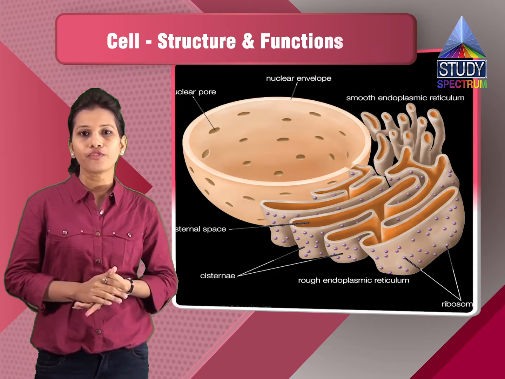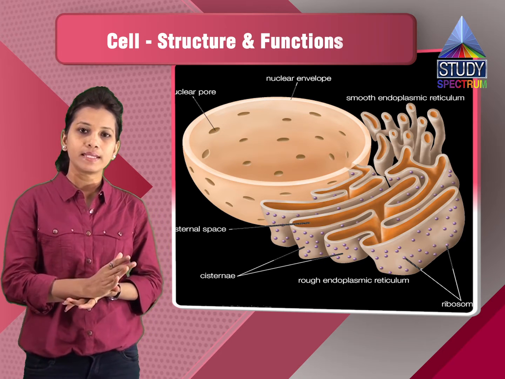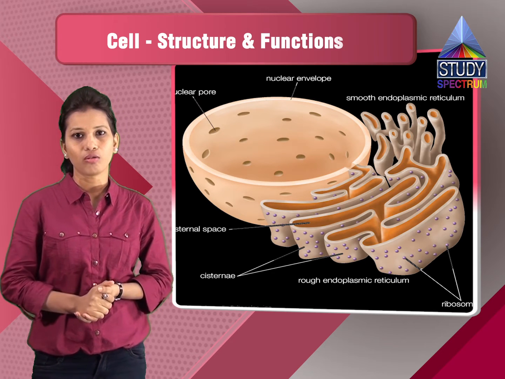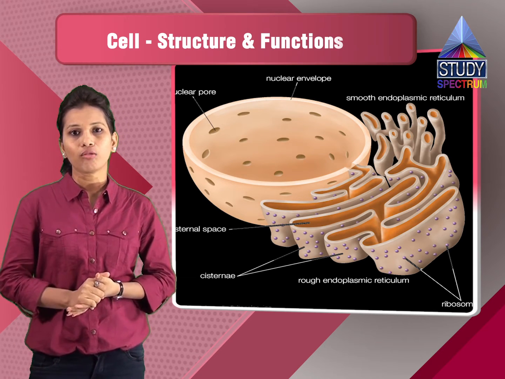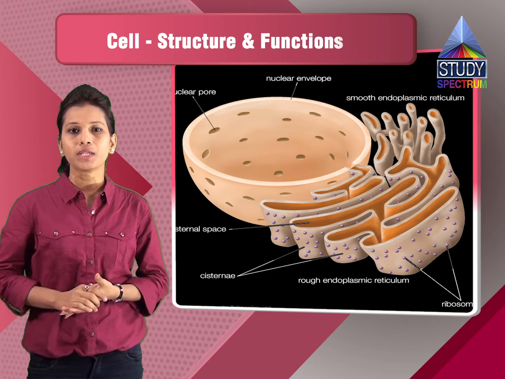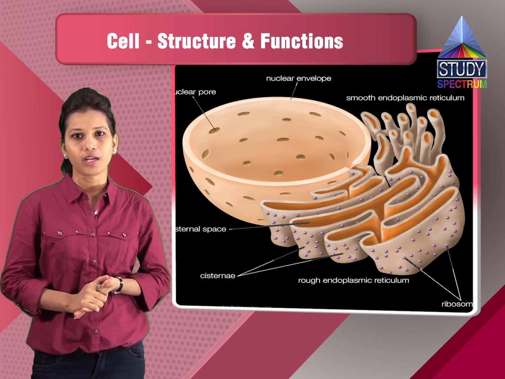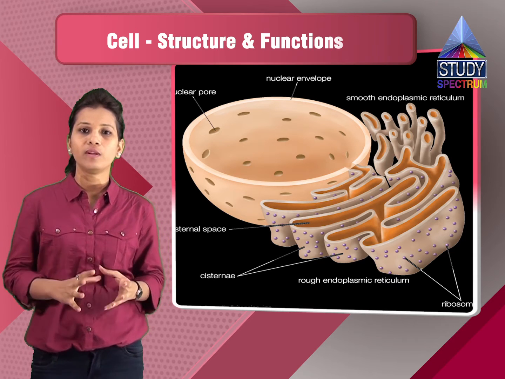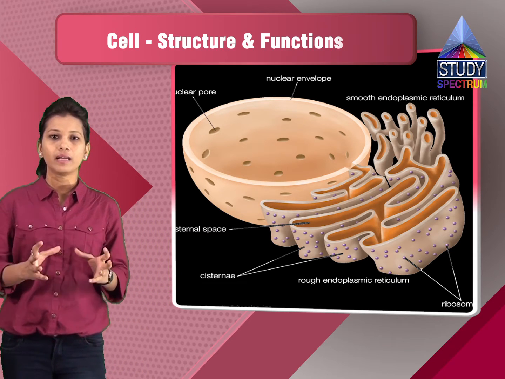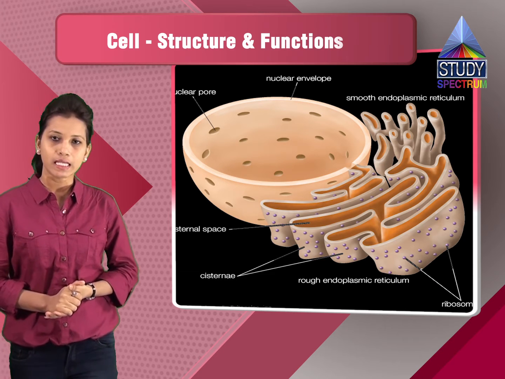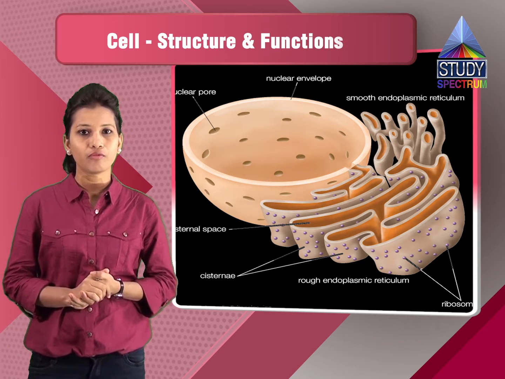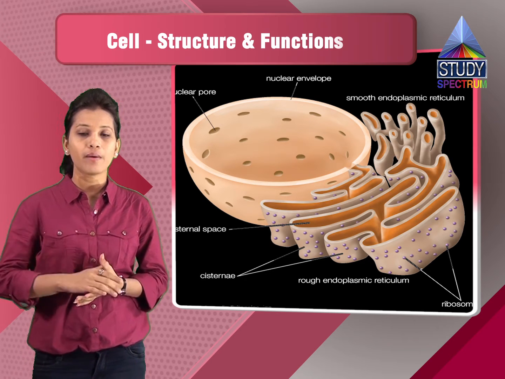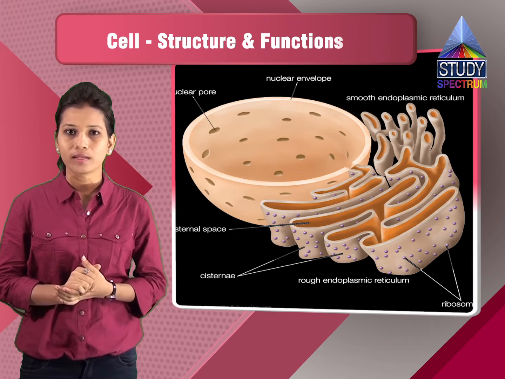Now there are two types of endoplasmic reticulum. One is the smooth endoplasmic reticulum, and another is the rough endoplasmic reticulum. The endoplasmic reticulum which has the ribosomes is called rough endoplasmic reticulum. This rough endoplasmic reticulum has the ribosomes, and it is a site for protein synthesis. So ribosomes are again a helpful part, producing the proteins which are transcribed from the nucleus.